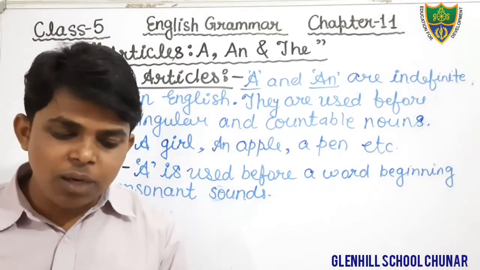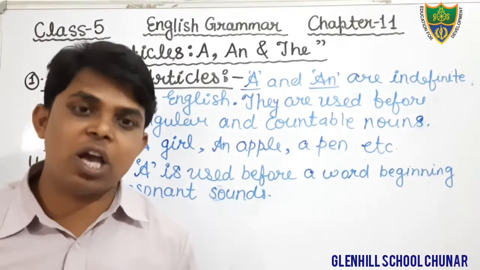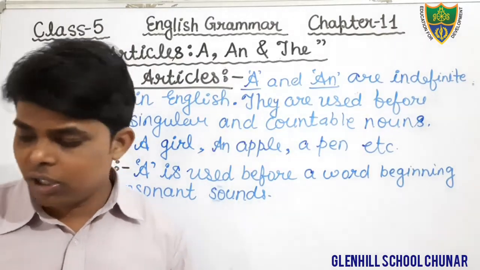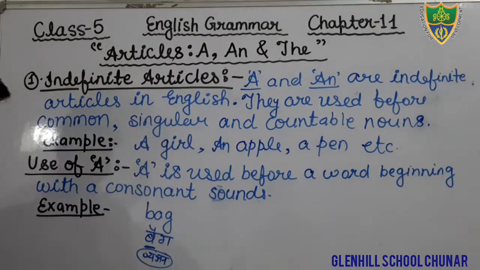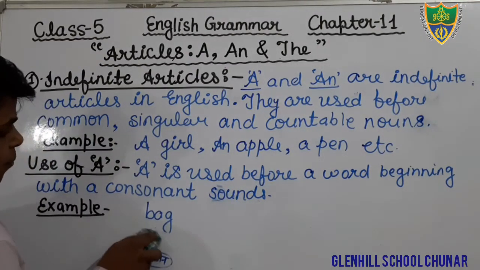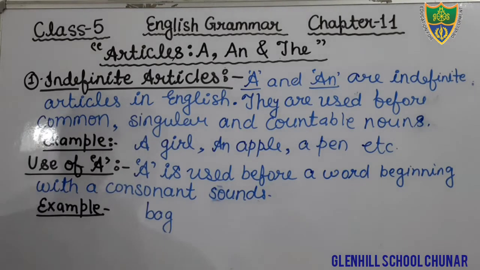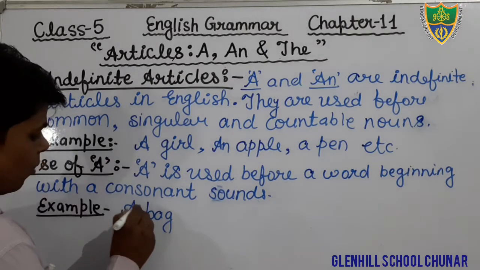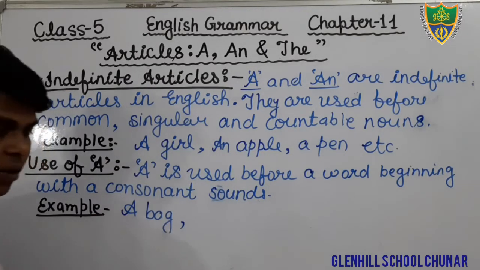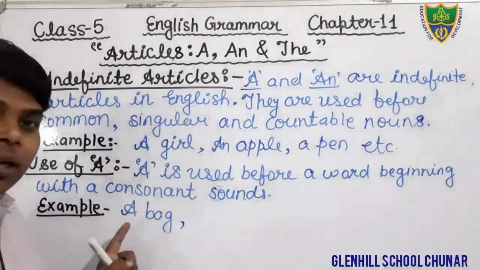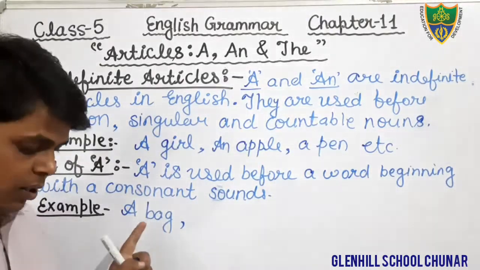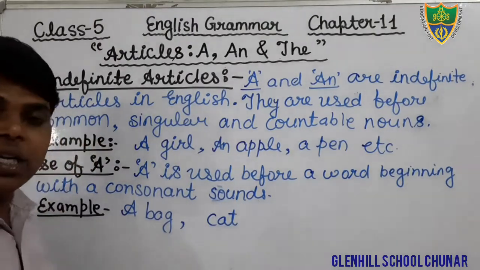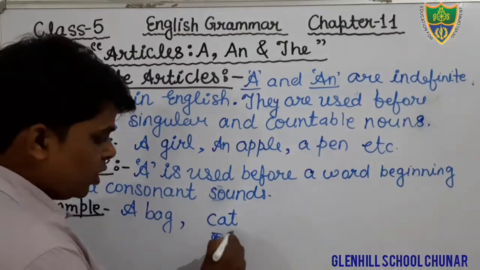So keep in your mind that before the consonant sound, we use the article a. Here the word is bag. The sound of b is consonant, therefore we will use here a bag. Okay, cat.